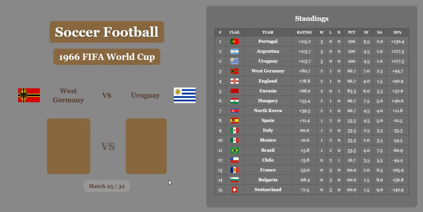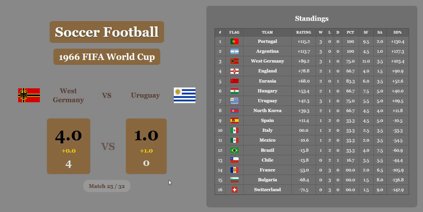Germany versus Uruguay. Germany with a huge win over a powerhouse, 4-0. Uruguay gets one goal on the economic difference, but that's still great for Germany as they move up into third place. And Uruguay falls to 7th.